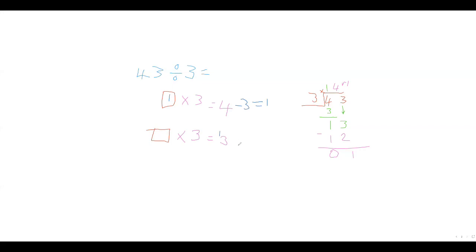Now, something times 3 is 12. I know the closest is 4. So we're going to do 13 minus 12, because 4 times 3 is 12. And the answer is 1. There's no more number at the end, so this will change to a remainder because we haven't got any other number to solve. And this is your answer: 14, remainder 1.